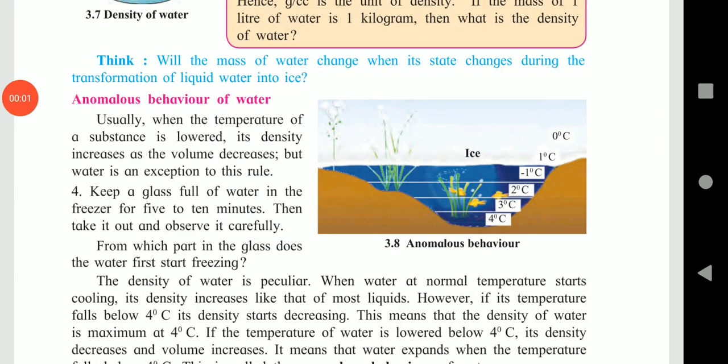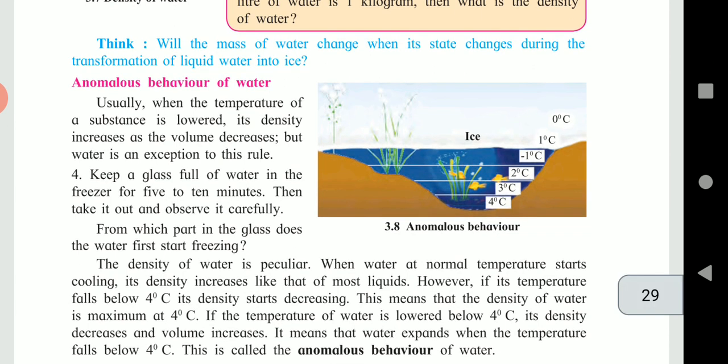Hello students, today we are going to learn our science lesson number 3, properties of natural resources. Let us study about anomalous behavior of water. Usually when the temperature of a substance is lowered, its density increases and the volume decreases. But water is an exception to this rule.